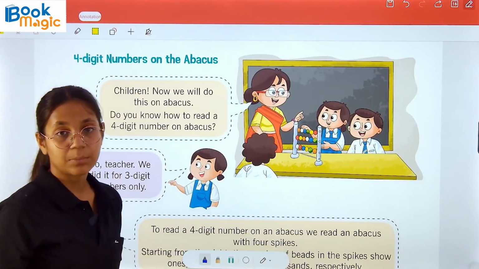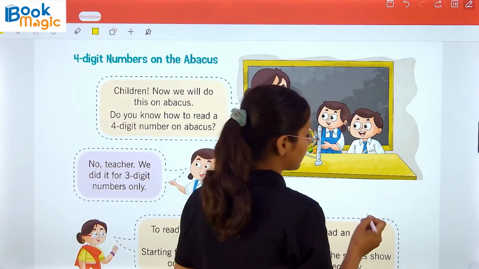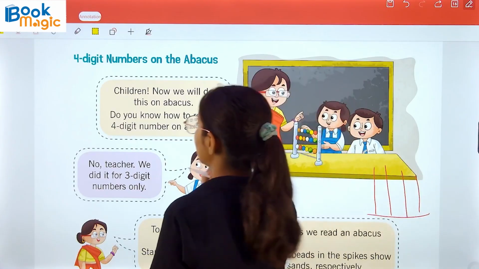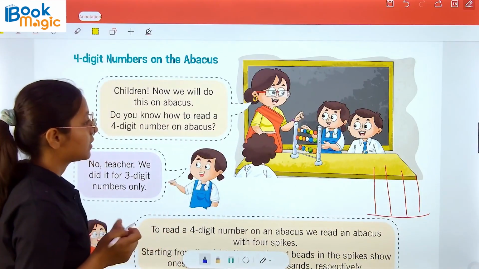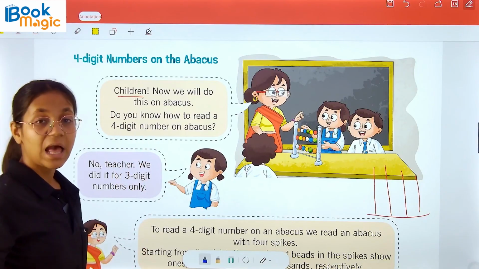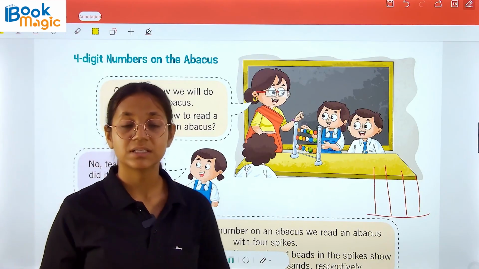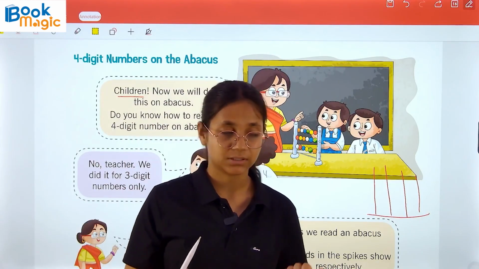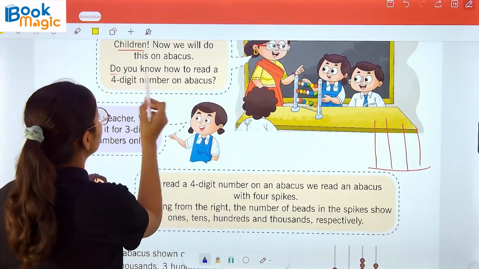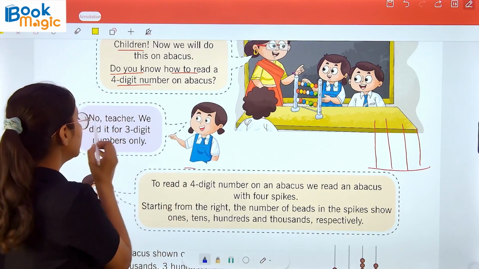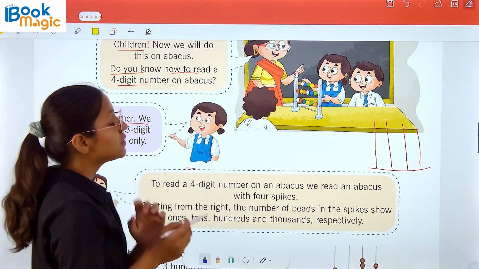Now, 4-digit numbers on the abacus. We all know what an abacus is. An abacus has standing spikes which have beads on them. Now the teacher is saying, children, now we will do this on the abacus and get to know the numbers up to 1000 in the abacus. So, do you know how to read a 4-digit number on an abacus? The student replied, no teacher, we did it for 3-digit numbers only.